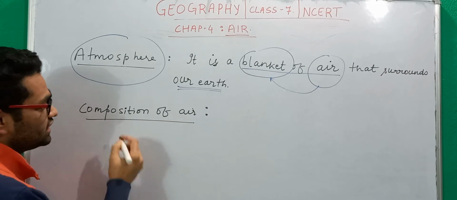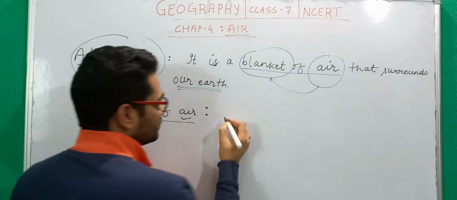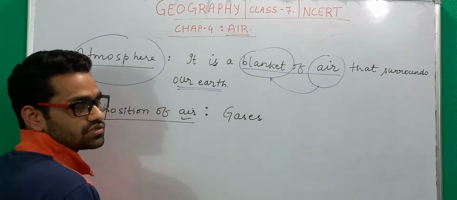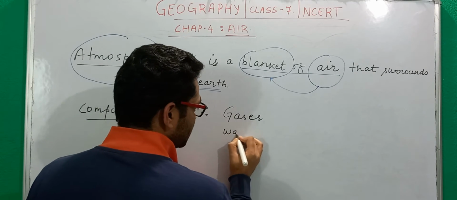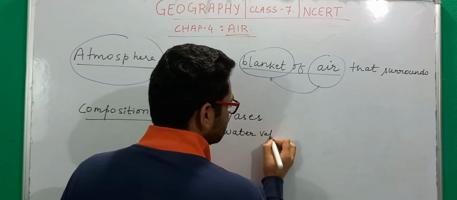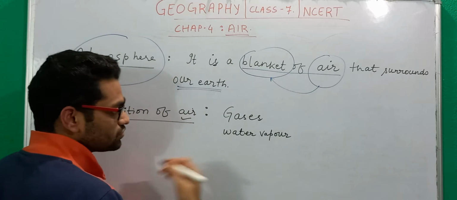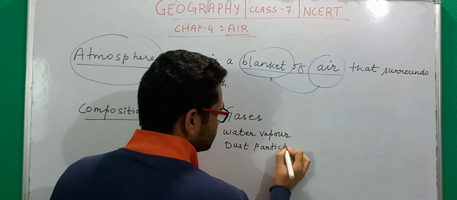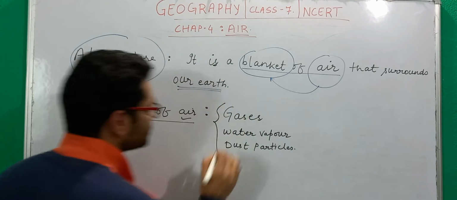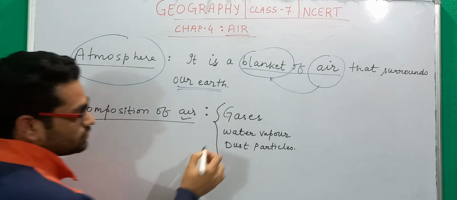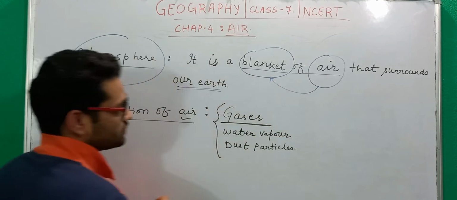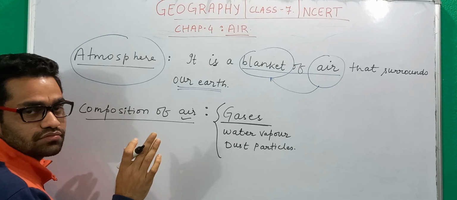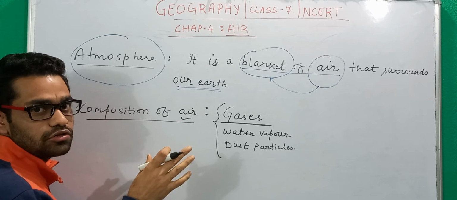So what is all that is present in this air? When we talk about air, we talk about gases, we also talk about water vapor, and then we also talk about dust particles that are present in the air. So these are the 3 major constituents of air. Now these gases are the major constituent. These gases consist of 99.6% of the total volume of air.